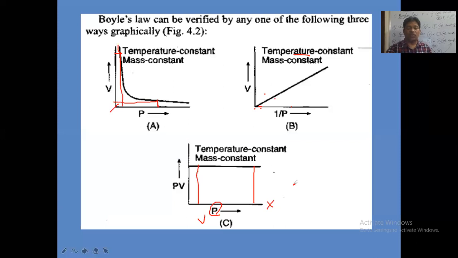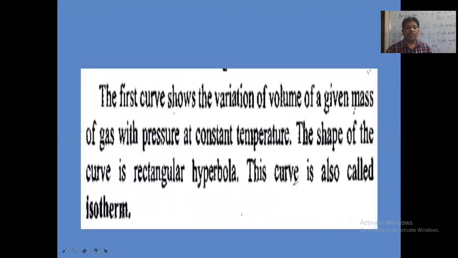So these are the important graphs of Boyle's law. The first curve shows the change in volume of a given mass of gas with pressure at constant temperature. The first graph, as in the previous case, is volume versus pressure. V is inversely proportional to P at constant temperature. The shape of the curve is a rectangular hyperbola, and this curve is also called an isotherm.